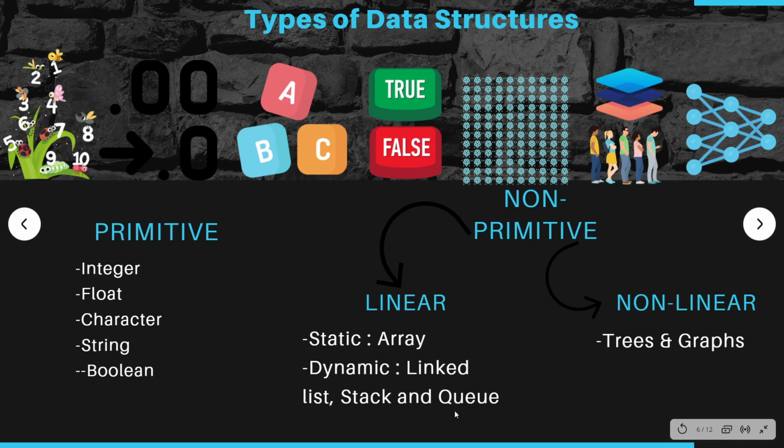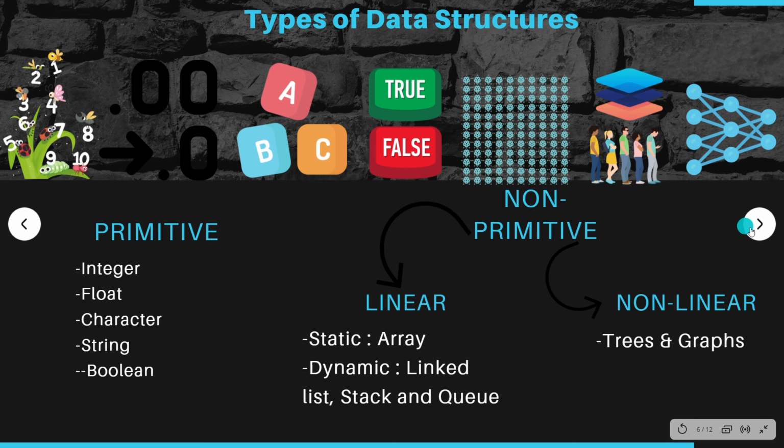We will study each and every data structure in detail, so keep patience and watch till the end. In a non-linear data structure, each data item can be connected with one or more data items. To understand more, let's take an example. Here is a data item in a graph. It is connected to one, two, three data items. So this is an example of a non-linear data structure.